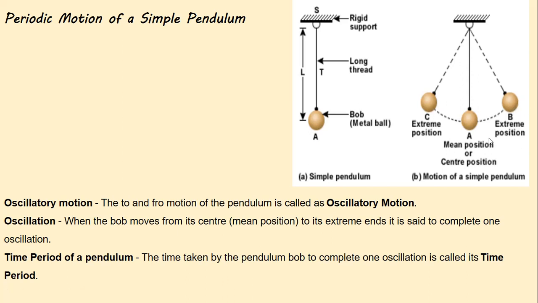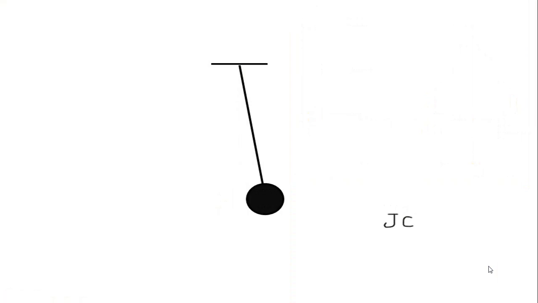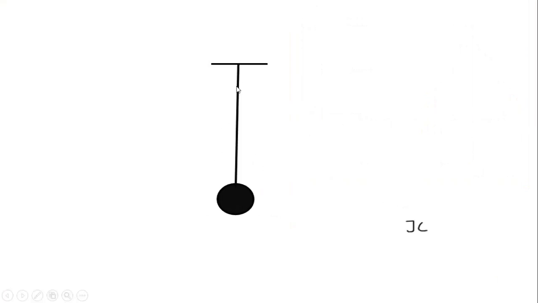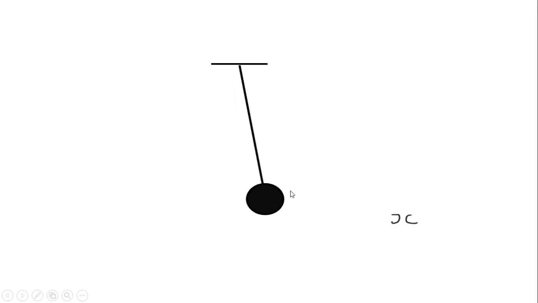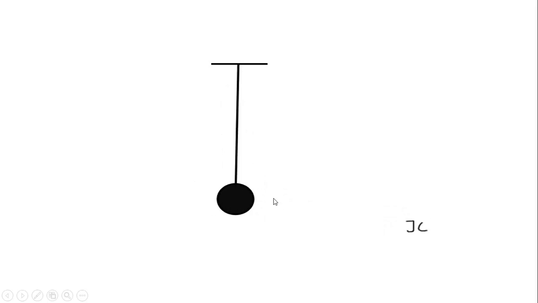The time that is required to complete one oscillation is known as the time period of the pendulum. So here we can see the oscillatory motion of the pendulum. The bob goes to one extreme end and again back to the other extreme end. In this way the to and fro motion is repeated.